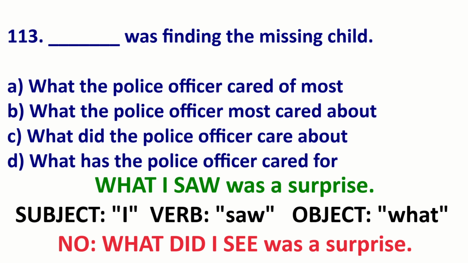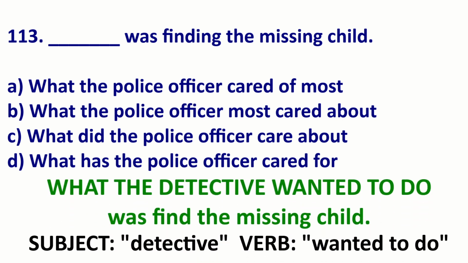What can also be an object in a noun clause. Example, what I saw, noun clause, was a surprise. So here, I is the subject, the verb is saw, and I saw what? I saw something. But here, what is the object. It is not what did I see was a surprise. Remember, it's not a question. It's a noun clause. Another example, what the detective wanted to do was find the missing child. The detective is the subject, the verb is wanted to do, so the object is what?